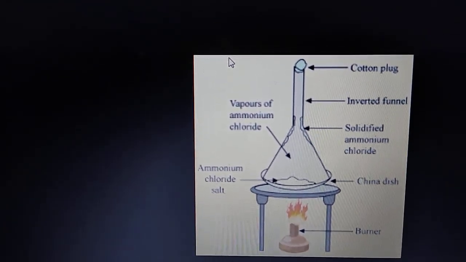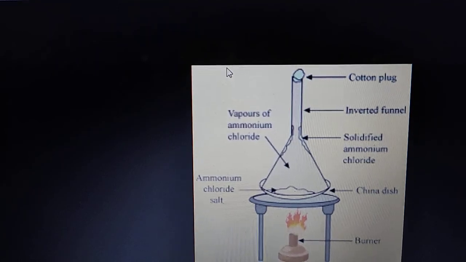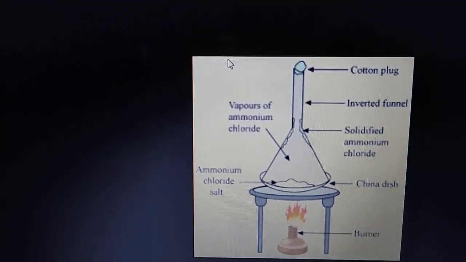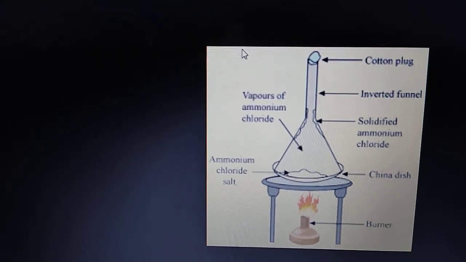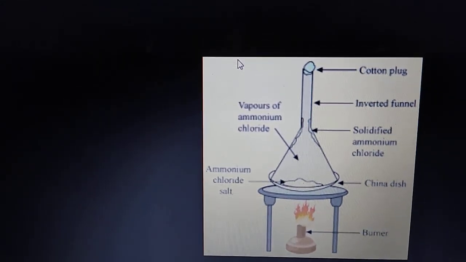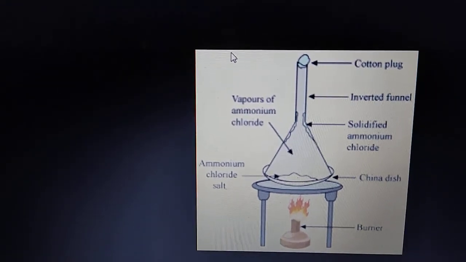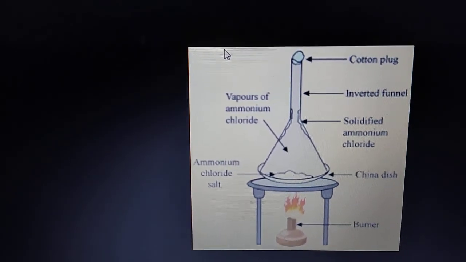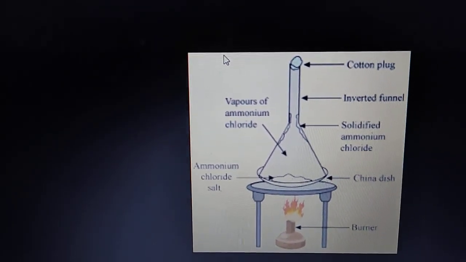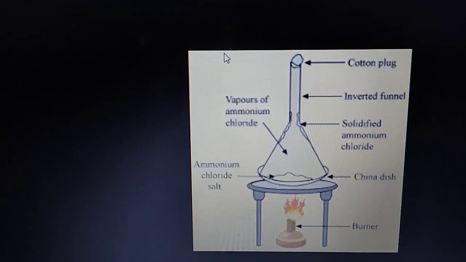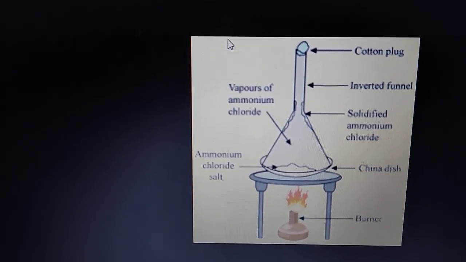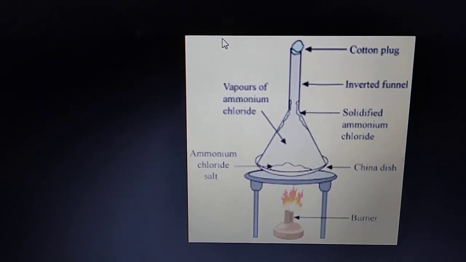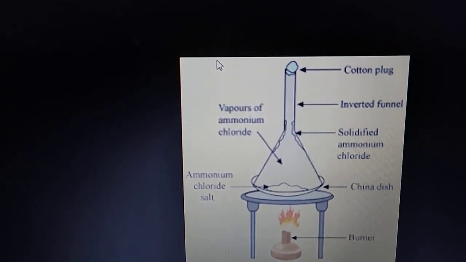Now remove the funnel. Scrape the white deposit of ammonium chloride with the help of a spatula. What is left behind is common salt, and we know that ammonium chloride sublimes, means it converts directly from solid to gas. So like this you can separate a mixture of salt and ammonium chloride.